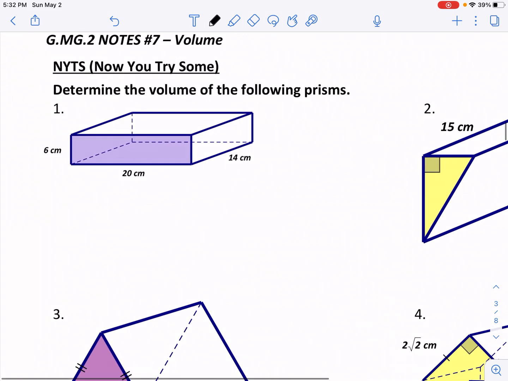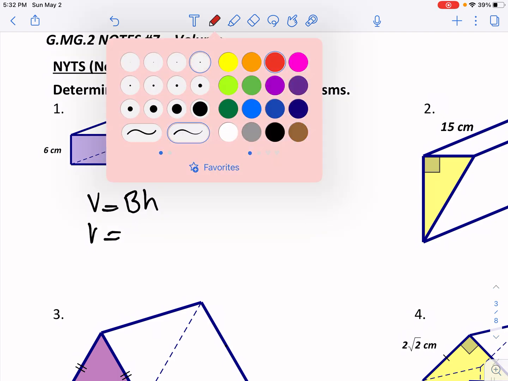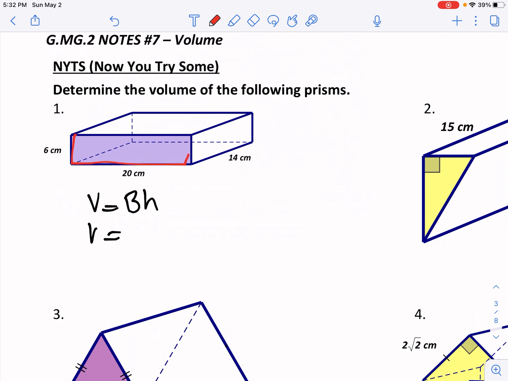So to determine the volume of the following prism. So notice we are dealing with a prism here. Our base in this case happens to be a rectangle. That's what they're highlighting here. And what we want to use is that equation we just found, area of the base times the height. Okay? Well, if that's the case, the volume would be, what's the area of our base? Well, the base here, they tell us, is what is being highlighted right here. So they're saying this is our base. So how do you find the area of a rectangle? Length times width, right? So if we're looking at the length times width here, the length would be 20 times the width, which is 6. So that's the area of the base.